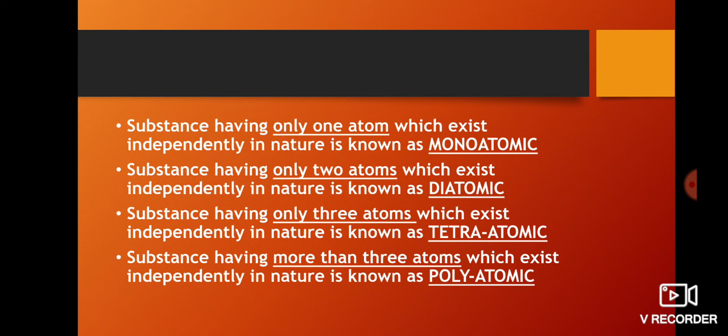If we find three atoms, we call it triatomic. And if we find more than three atoms, we call it polyatomic. So for 1 we call it monoatomic, for 2 diatomic, for 3 triatomic, and for more than 3, polyatomic. So the atomicity topic is very easy.